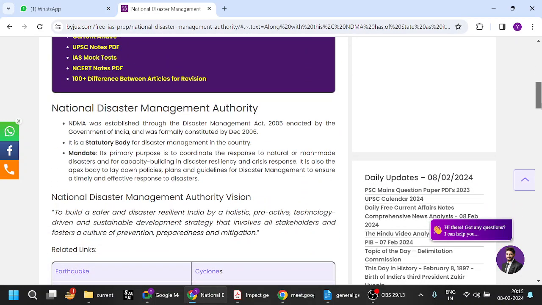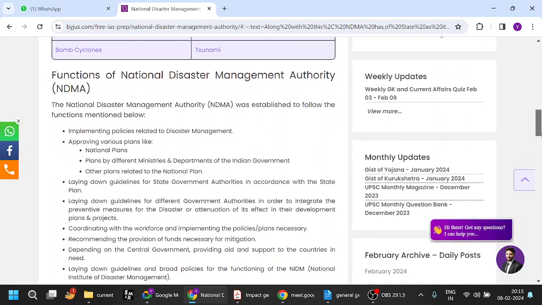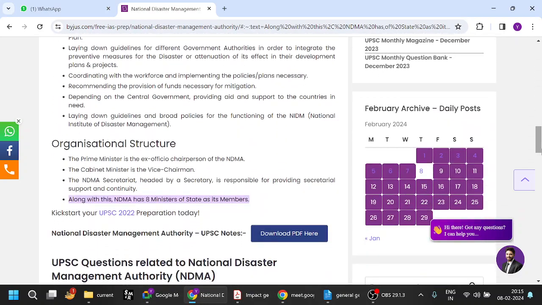So it is a statutory body. Build safer, resilient India, all that is fine. Organization structure: the Prime Minister is the ex-officio chairperson. The Cabinet Minister is the vice chairman. The NDMA Secretariat, headed by a secretary, is responsible for providing secretarial support. Along with this, NDMA has 8 ministers of state as its members.